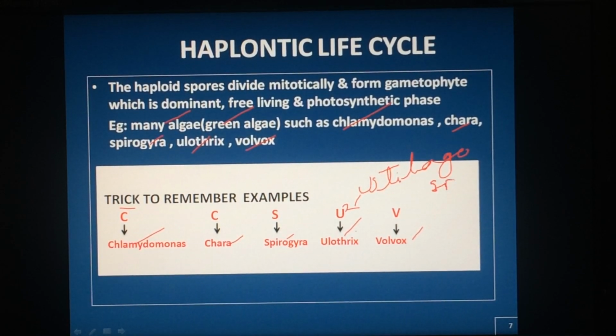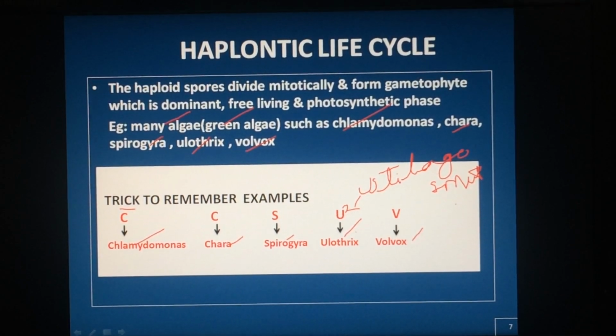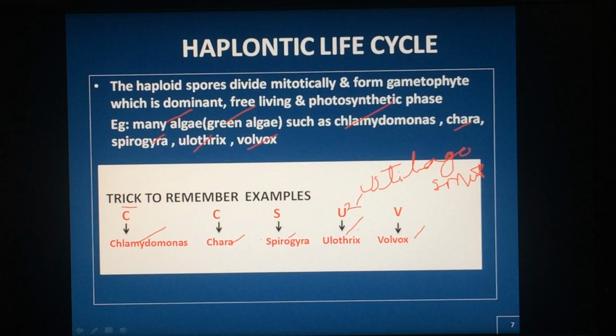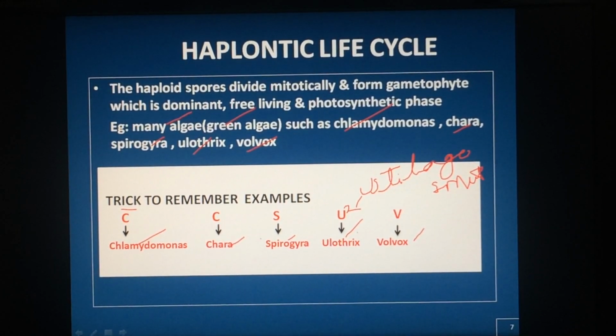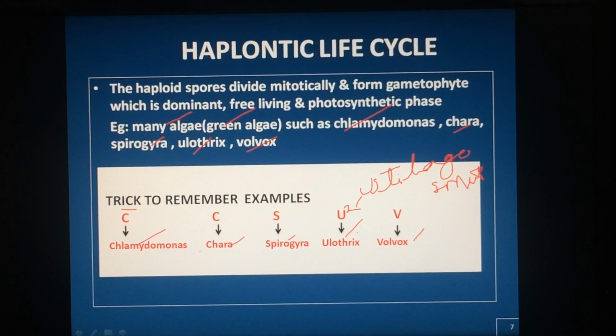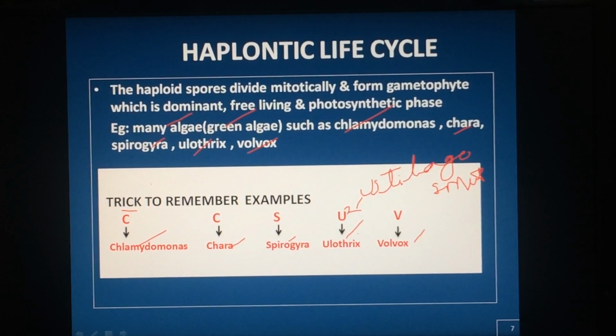Which is smut, fungi, which is smut. And this is a very easy way to remember. Still, if you are feeling difficult, you can take one more trick, that is S, UC, VC.